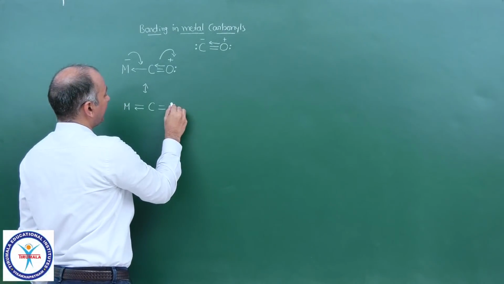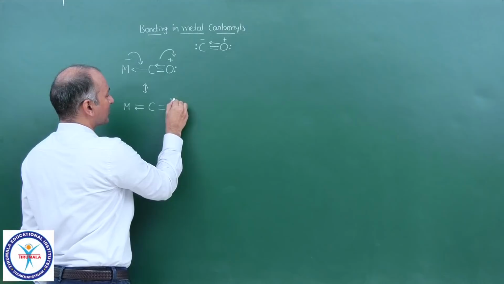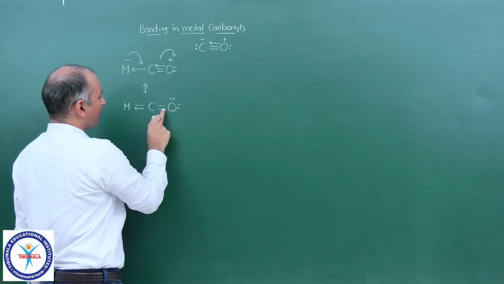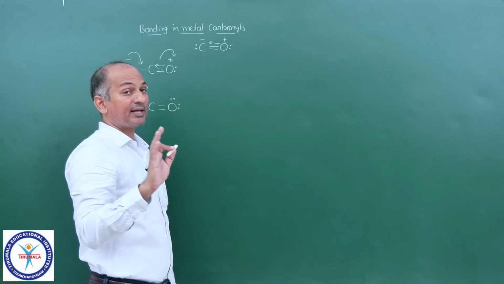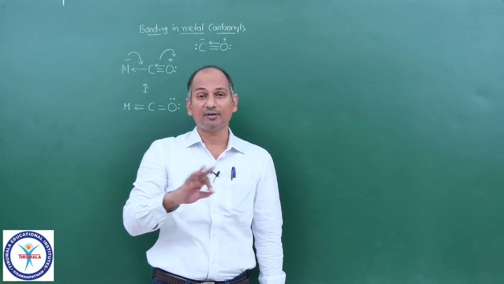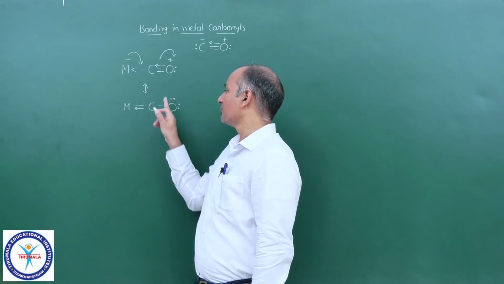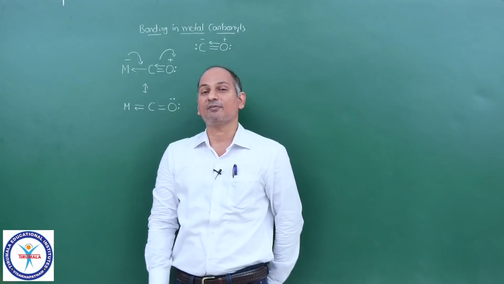So now oxygen has 2 lone pairs, no charge. And carbon has 4 bonds, no charge. Now the metal is forming 2 bonds with carbon, no charge. Now these two are the resonating structures. Now all of you see the behavior of carbon monoxide.